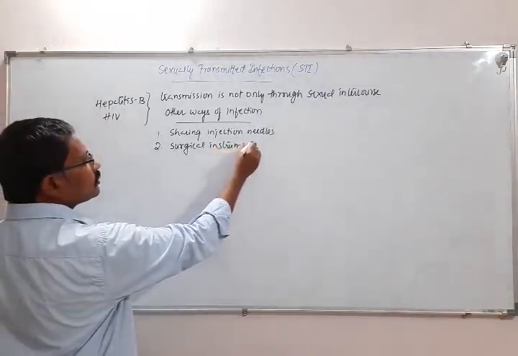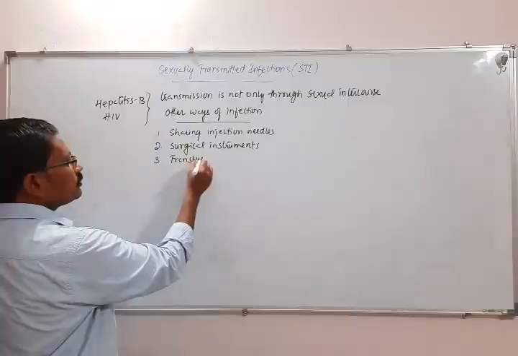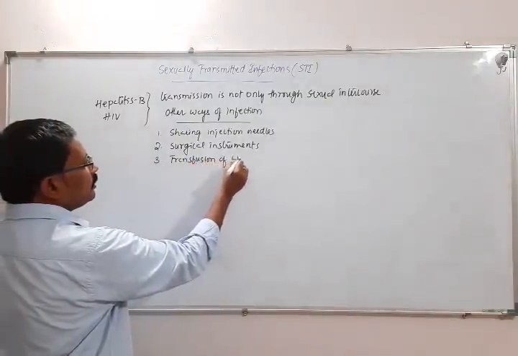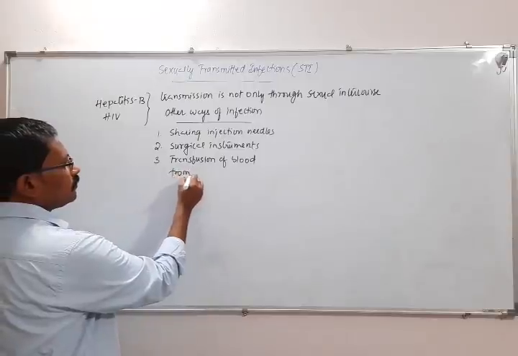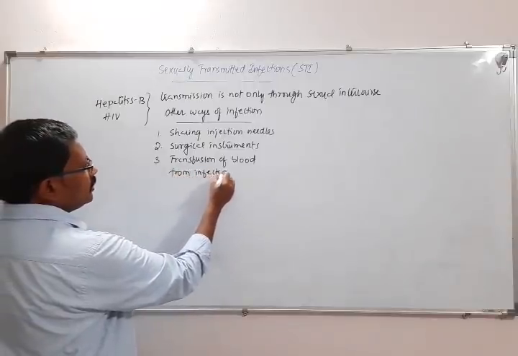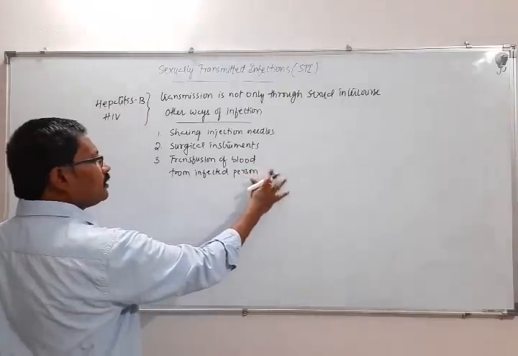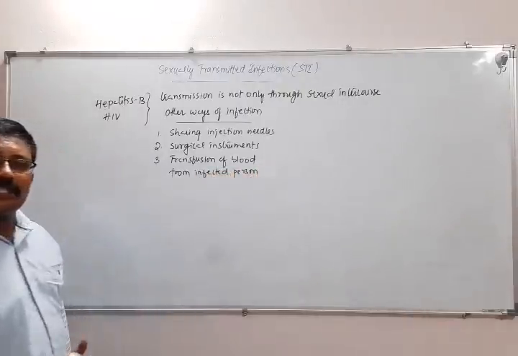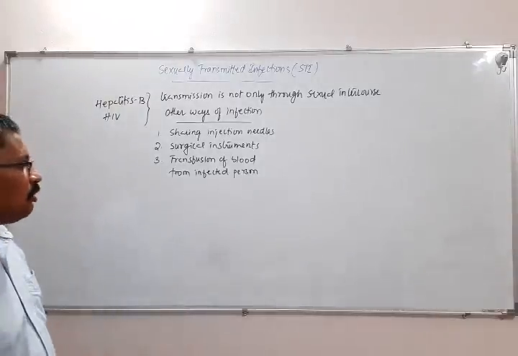Then even using surgical instruments and transfusion of blood from an infected person can result in transmission of the disease.